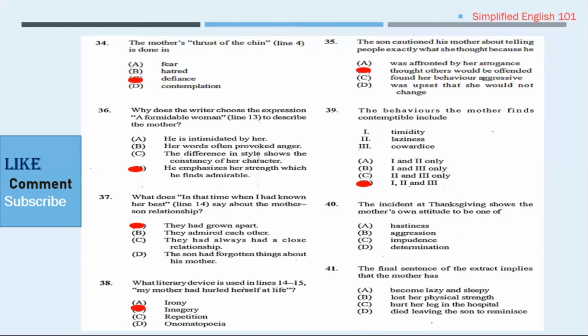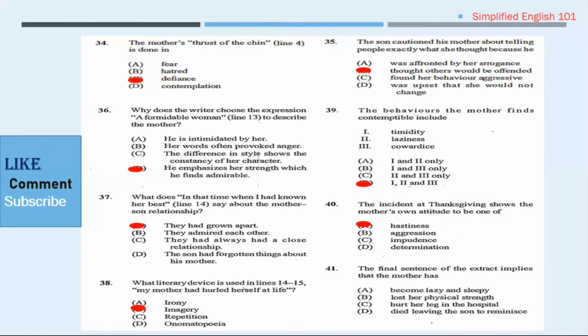Number 40 says, the incident at Thanksgiving shows the mother's own attitude to be one of hastiness. If we look back to the extract where we looked at her at Thanksgiving, he says that she was always on the run. She was always moving, constantly. And so the answer would be A.